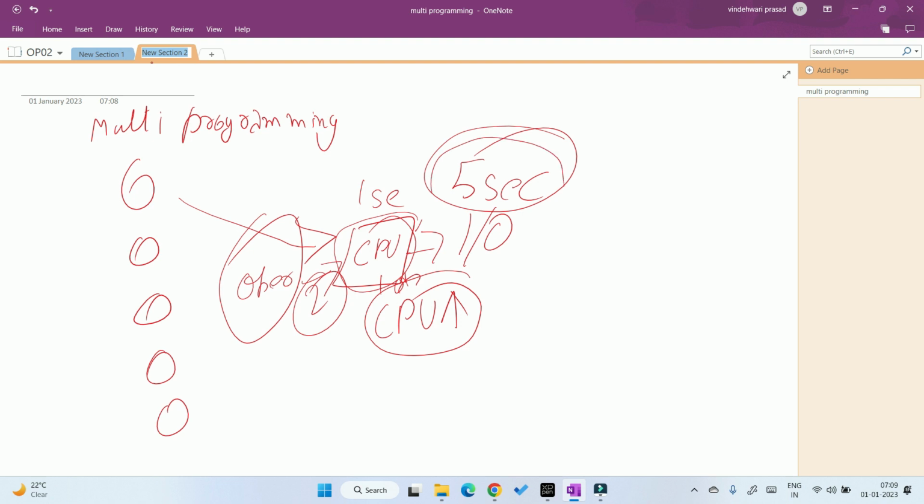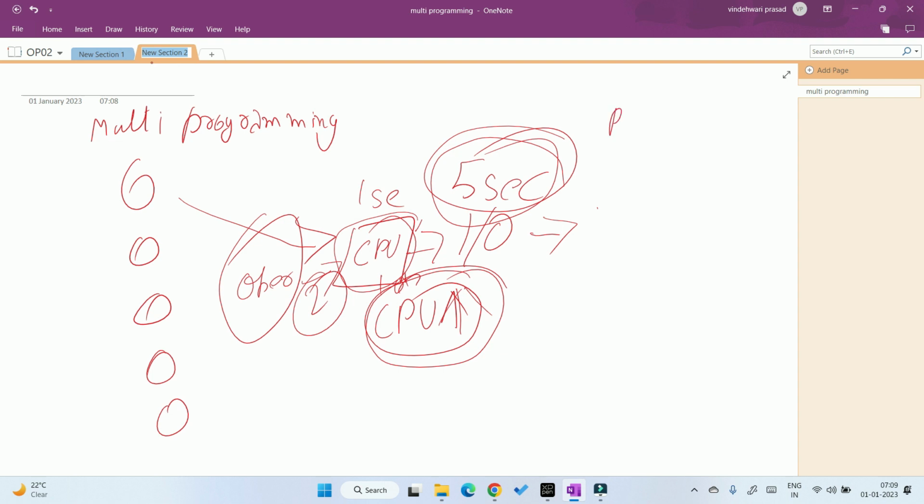It does not wait for the first process 1 to fully complete, then process 2 enters the CPU. That's the biggest difference, because in batch, till the first job fully completes, the second job can't enter. But here, when the CPU becomes idle, meaning process 1 is going for IO, then the operating system gives the second task to the CPU, and the CPU does the second work, and that's the reason CPU utilization increases.